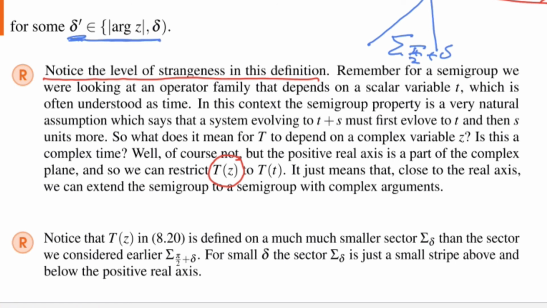It just says that this function T of t could be extended into the complex plane a little bit around the real axis, right? The real axis is part of the complex plane. So the interpretation of time is not lost, but mathematically as a function of t, it can be made into a function of z, where z is a complex variable, as soon as you are close to the real axis. It's a weird idea, I think, but it is actually a quite powerful idea as well.